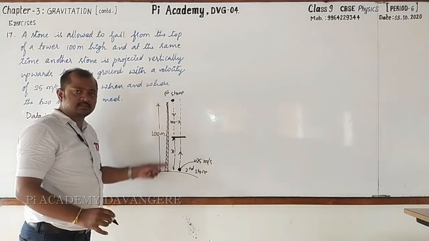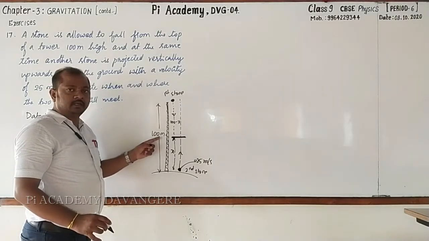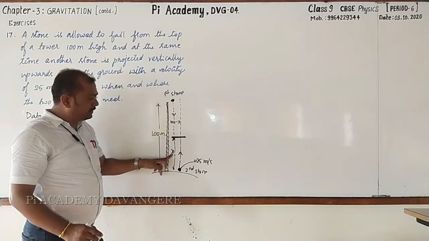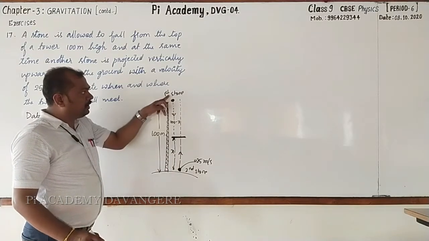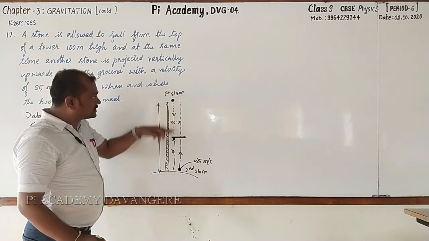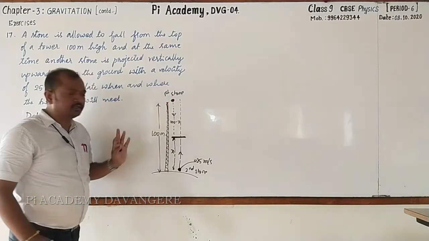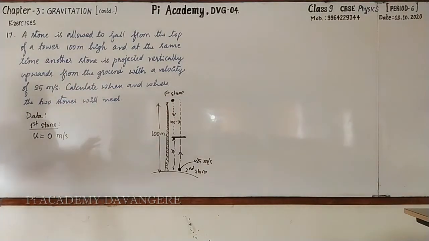Total height is 100 meter, and both will meet at a height of x meter from the ground. Therefore, the distance covered by the first stone will be 100 minus x. Clear?